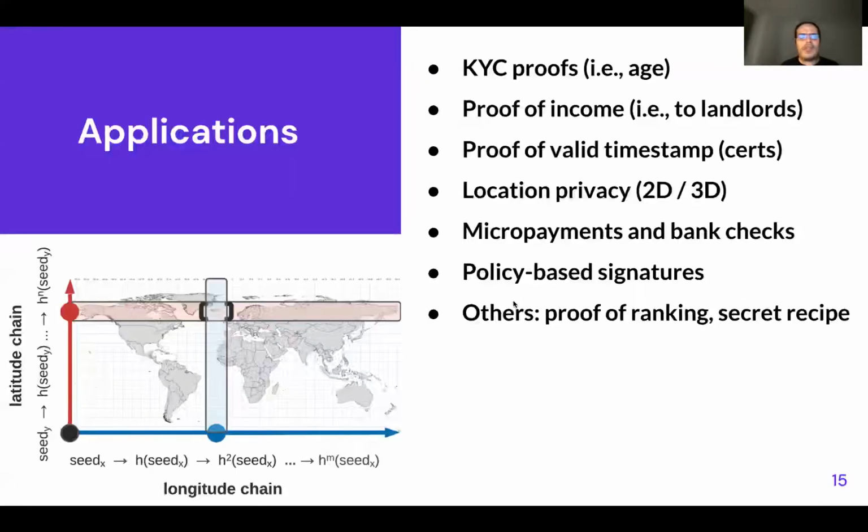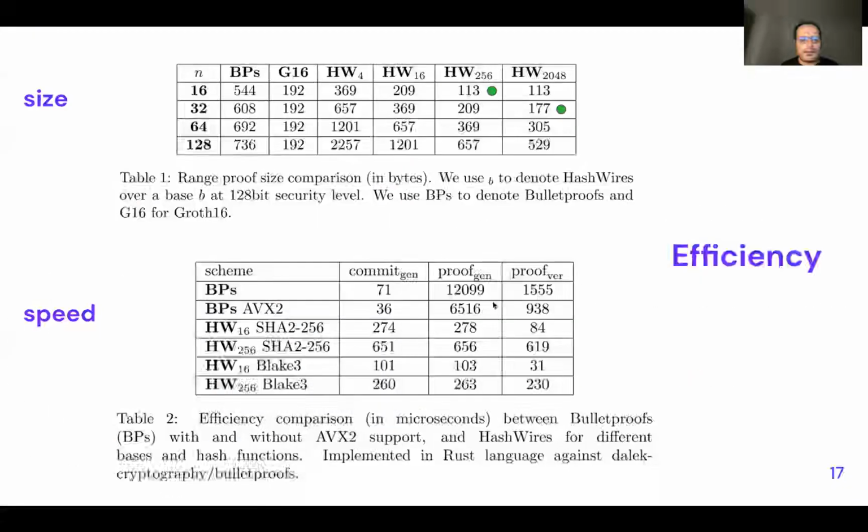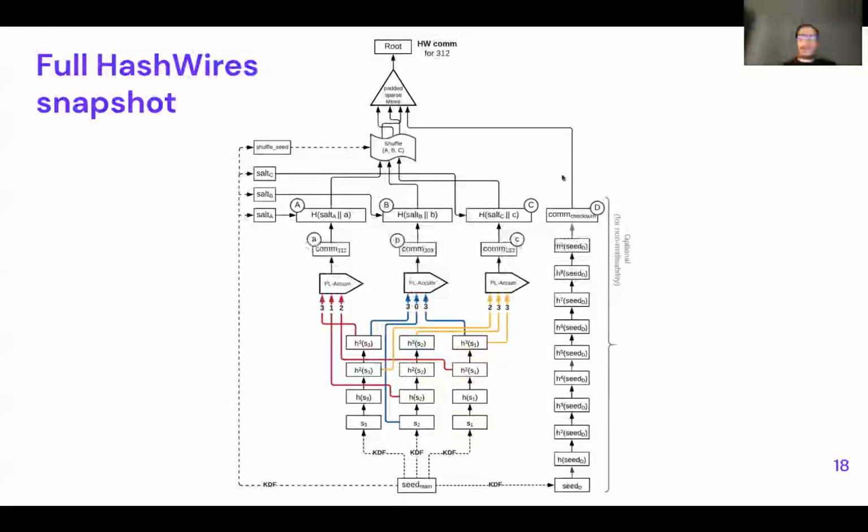And then eventually we end up with a system which looks like this one, which is like a full version of HashWires. In this particular case, you can see the merging of the hash chains on the bottom. And then we have some accumulators here to actually compress the 3, let's say, commitments into one, and then we put them in a shuffler, and then the shuffler actually goes into a Merkle tree to produce the root.